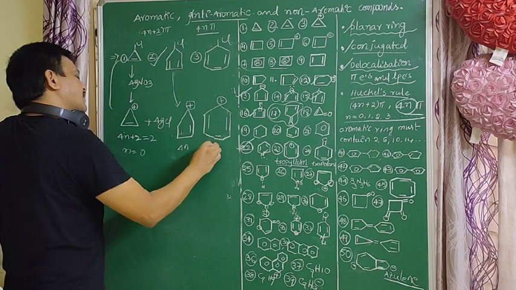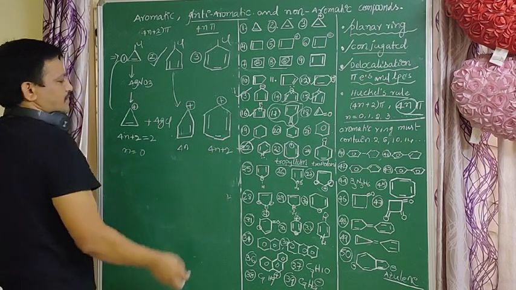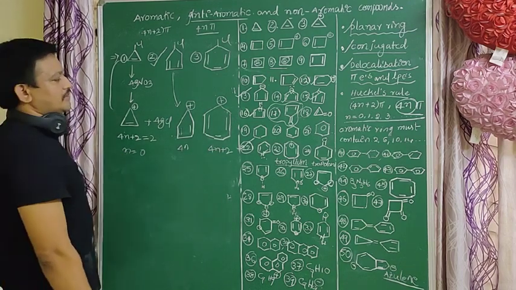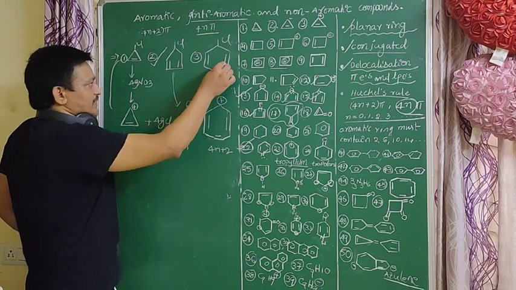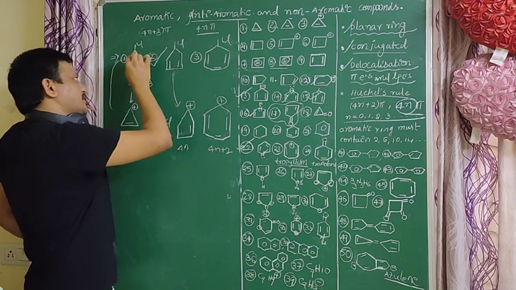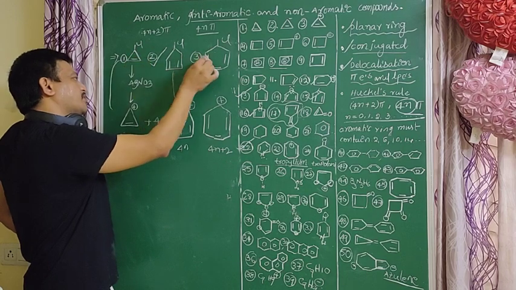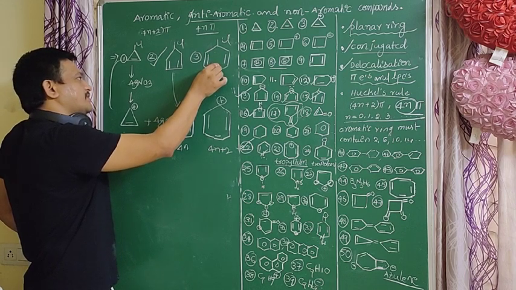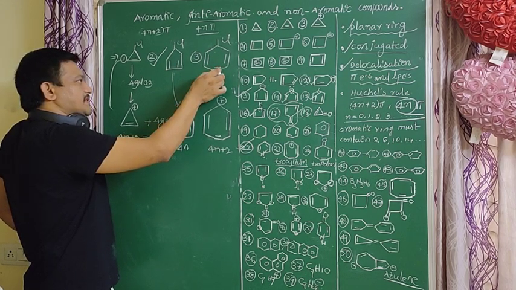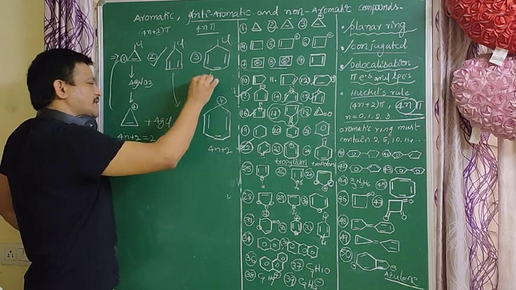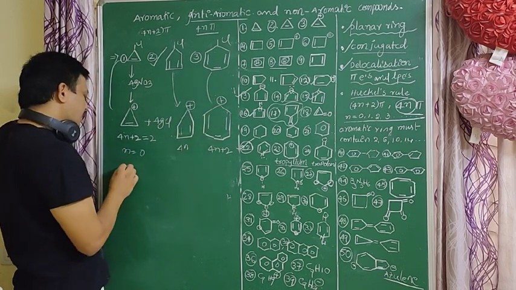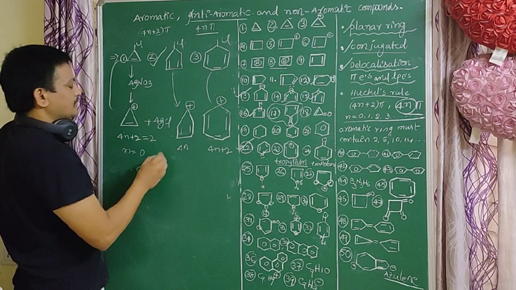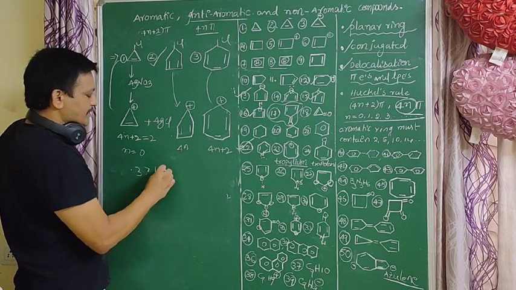Here plus. It is an aromatic compound. It follows the 4n plus 2 pi electrons. The conjugated system is there, and it is a planar molecule. So it is an aromatic compound and easily reacts with AgNO3. This also easily reacts with AgNO3 when compared to these two molecules. This is the molecule that easily reacts with AgNO3. Why? Because after losing Cl minus it gives an aromatic compound, a more conjugated system. So the correct order of reactivity is 3 greater than 1 greater than 2.